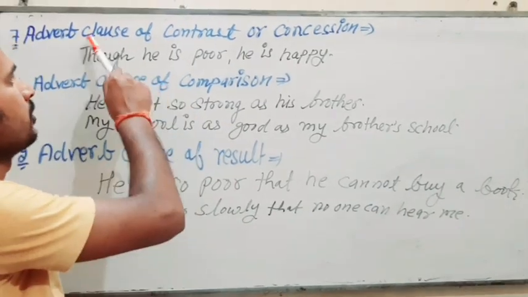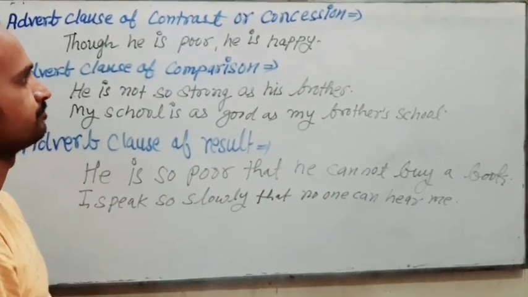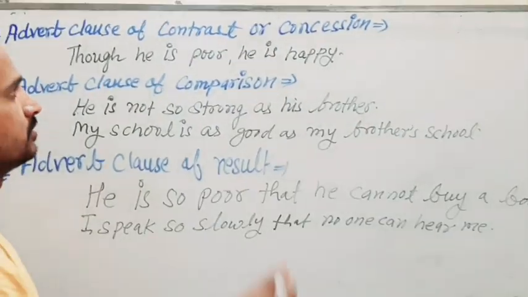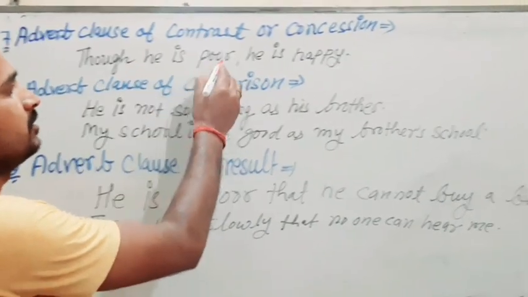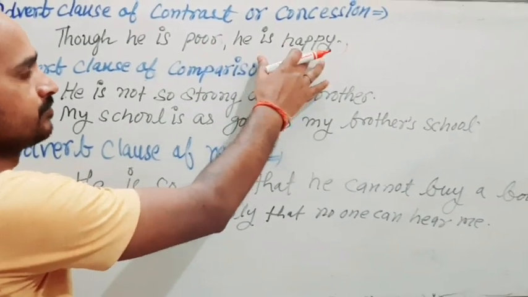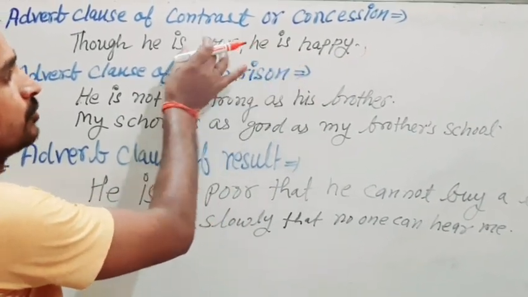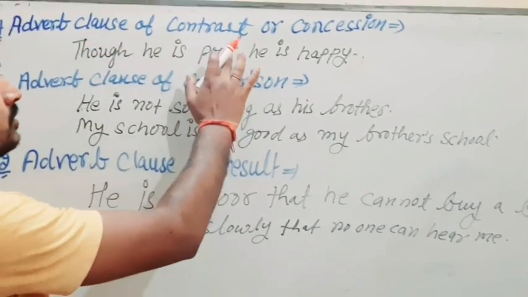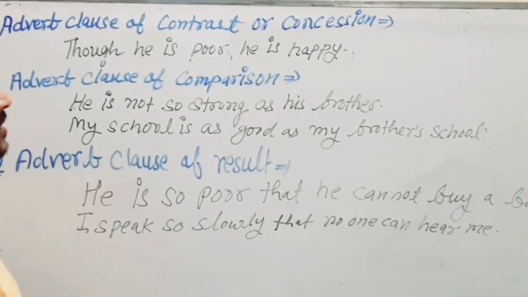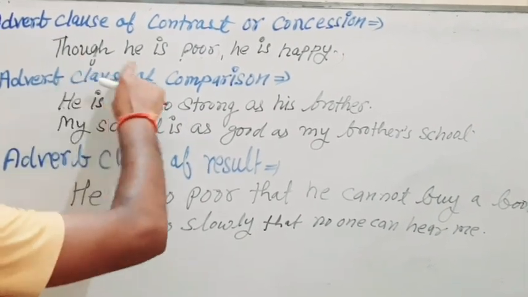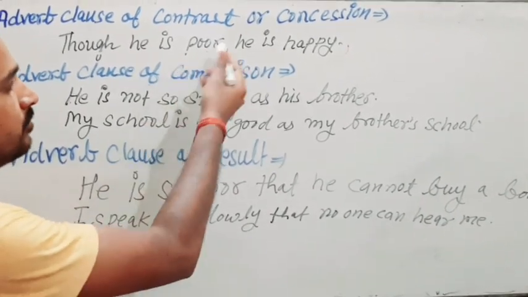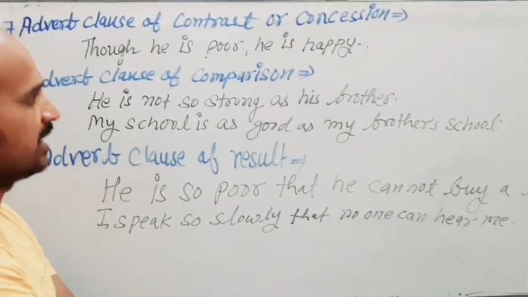Now adverb clause of contrast or concession. Just see, though he is poor, he is happy. Now just see, there is a contrast. There is a poor person but he is happy. So if there is an opposite sense, we can use this type of sentence by framing a contrast conjunction. Just see, though he is poor, he is happy. We can also say, though he is rich, he is not happy, like that.